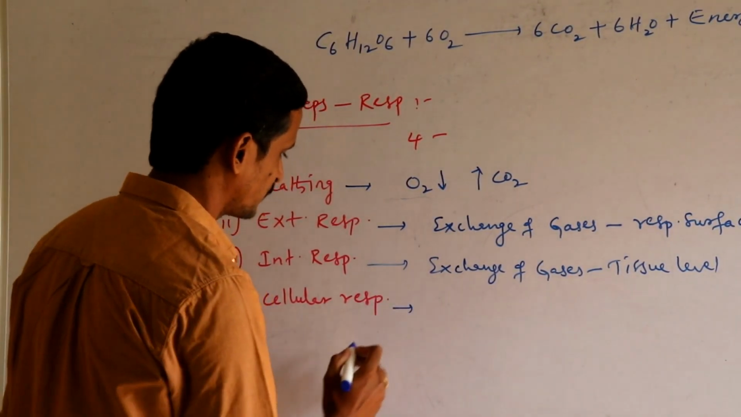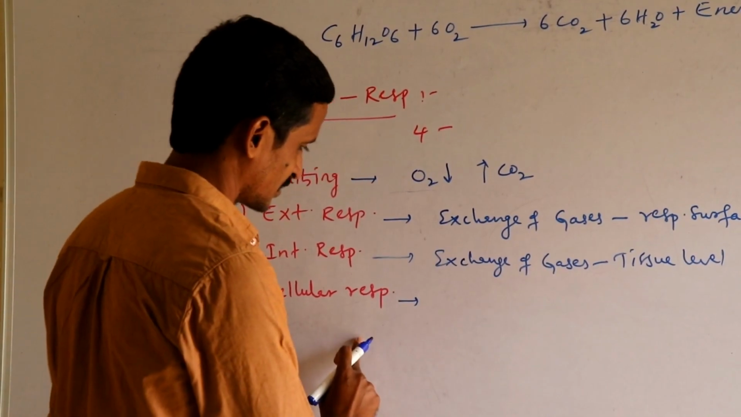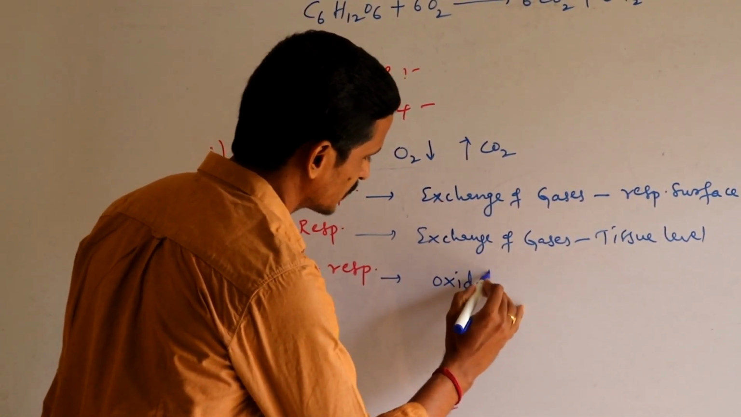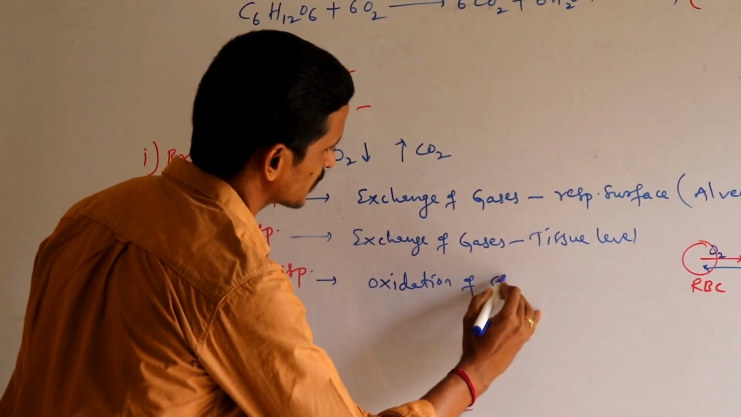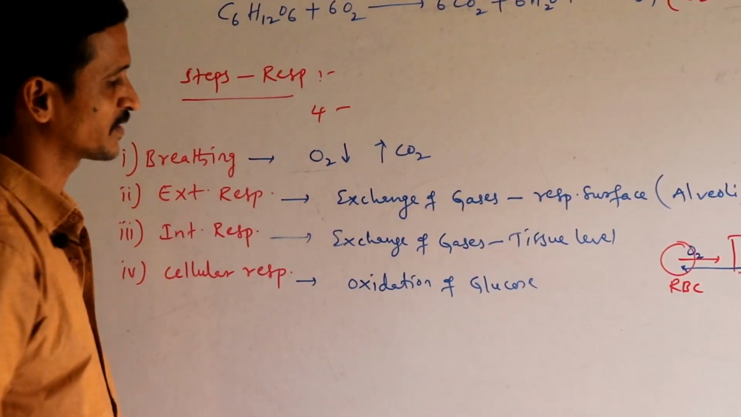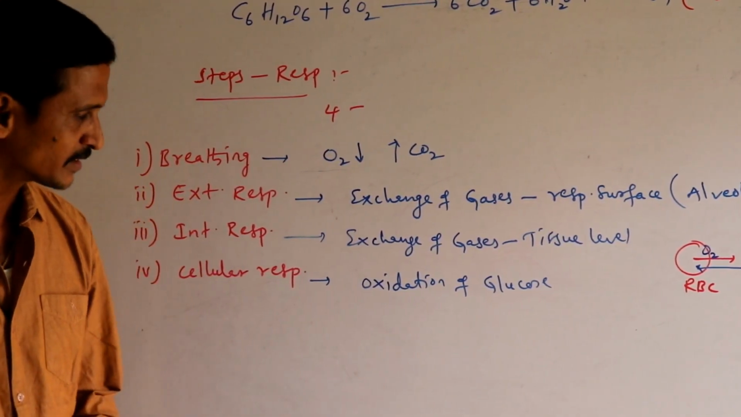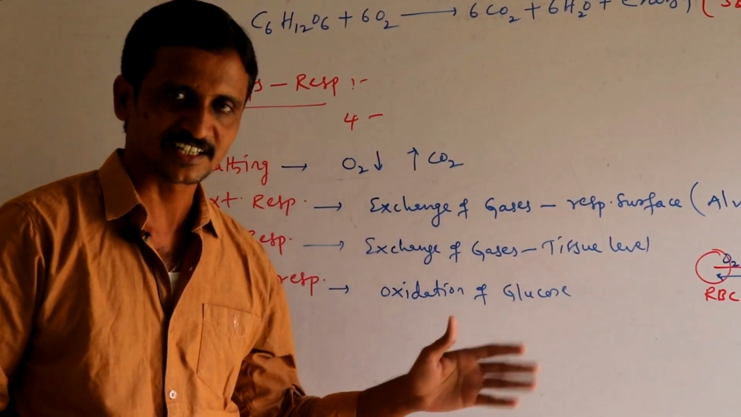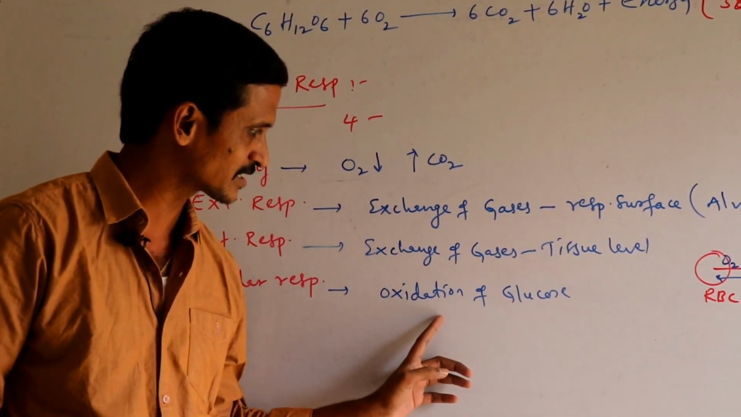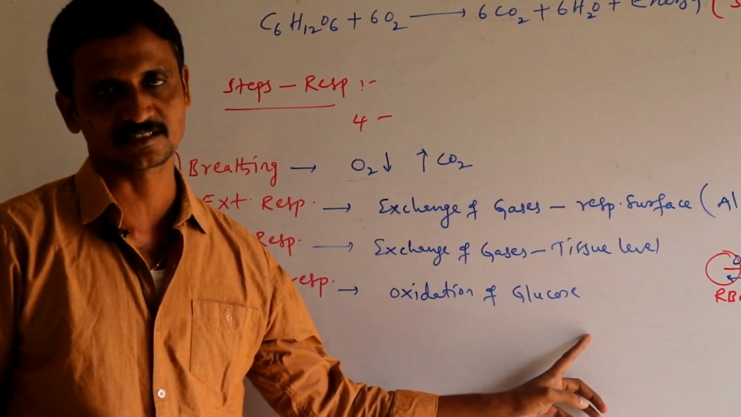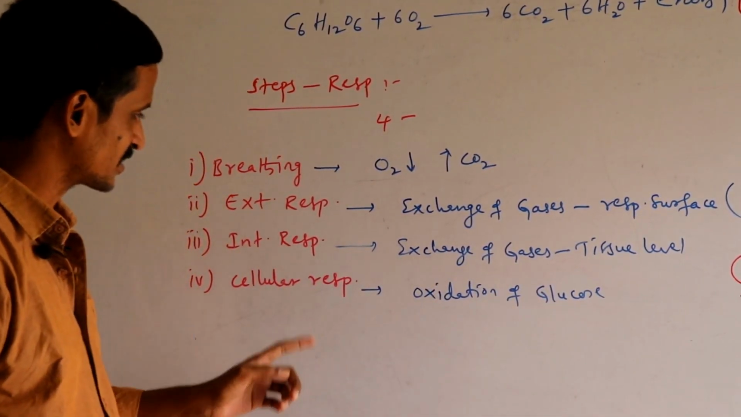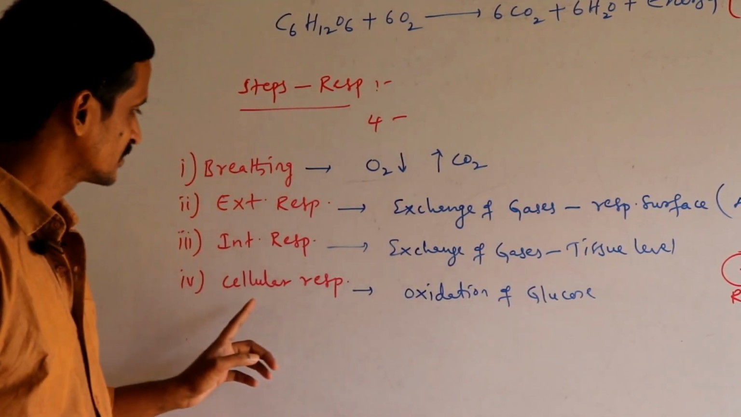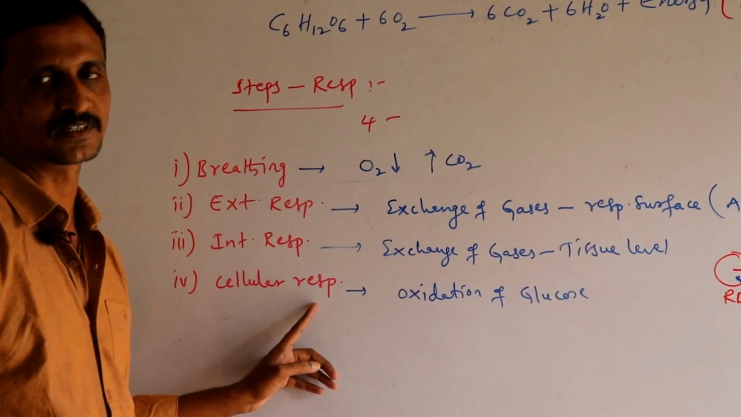Then finally, cellular respiration. This is the area where you will find oxidation of glucose, oxidation of respiratory substrates. This is the final stage where an organic substrate, a respiratory substrate, is oxidized completely and energy is released. This process occurs at cell level, inside the cell. That's why it is called cellular respiration.